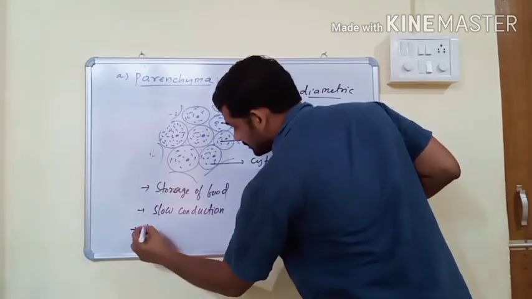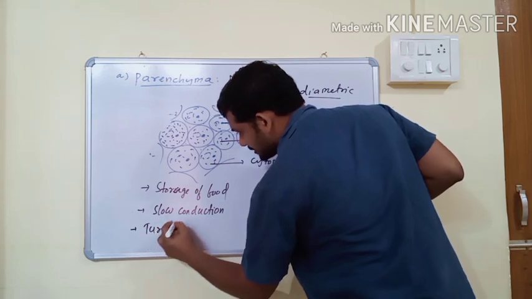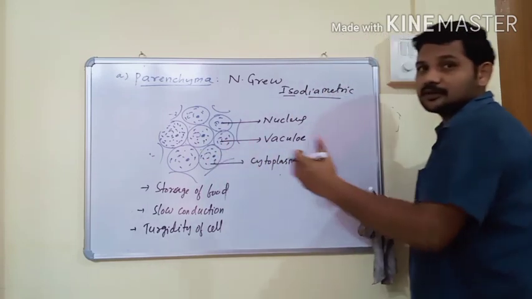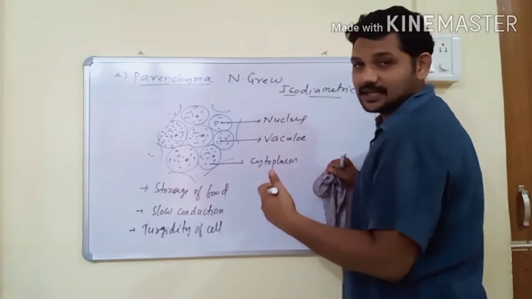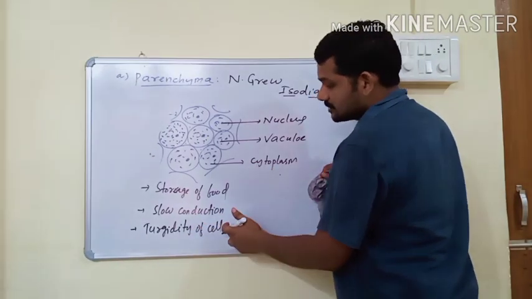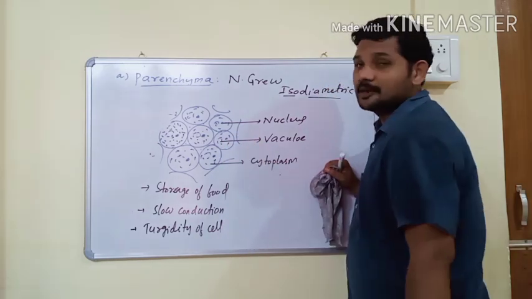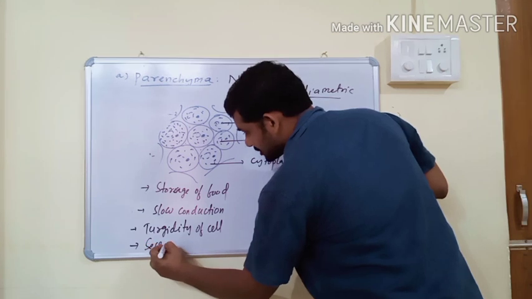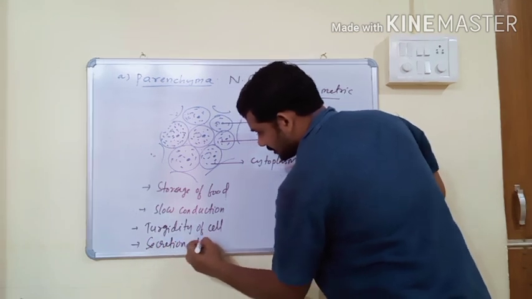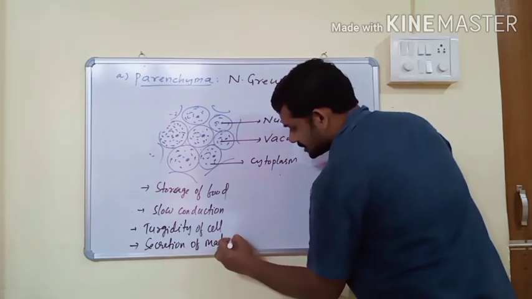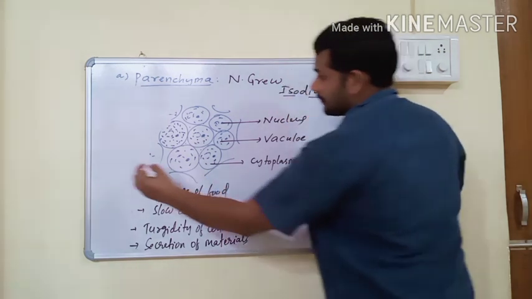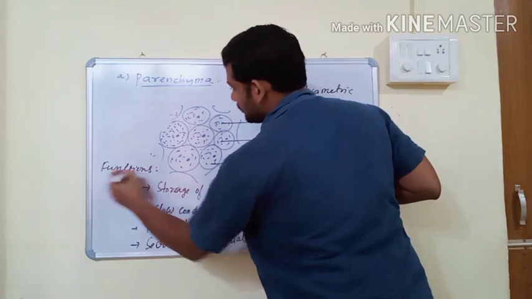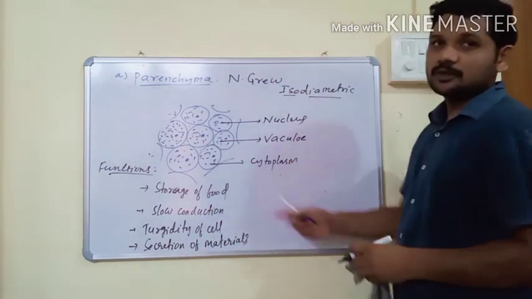And it also maintains turgidity of cell. So entry or exit of water in a cell, that is called turgidity. So turgidity of cell is also maintained by parenchyma. And this parenchyma tissue also helps in secretion of various materials. These are the important functions of tissue parenchyma.